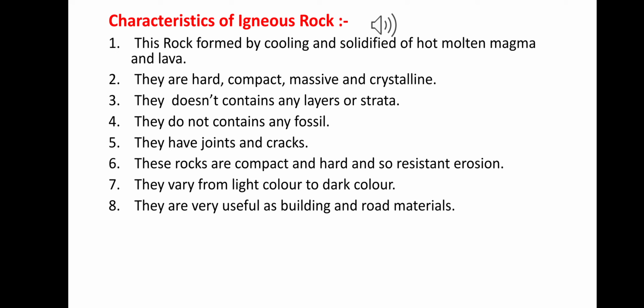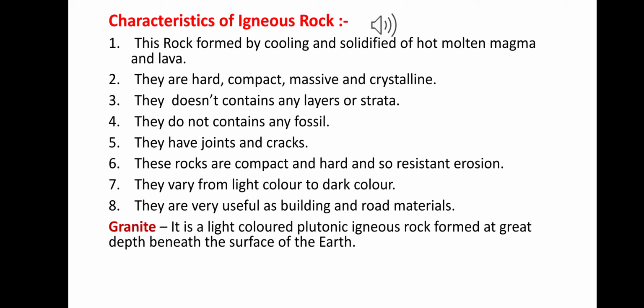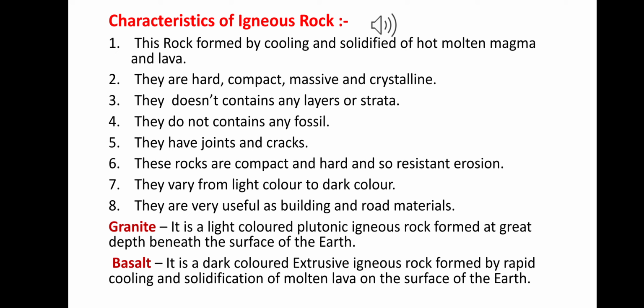What is granite? Granite is a light colored plutonic igneous rock formed at great depth beneath the surface of the earth. It is formed by the very slow cooling and solidification of the molten magma. And basalt is a dark colored extrusive igneous rock formed by the rapid cooling and solidification of the molten lava on the surface of the earth. Due to the fast cooling of the rock, its characteristic is fine grained.